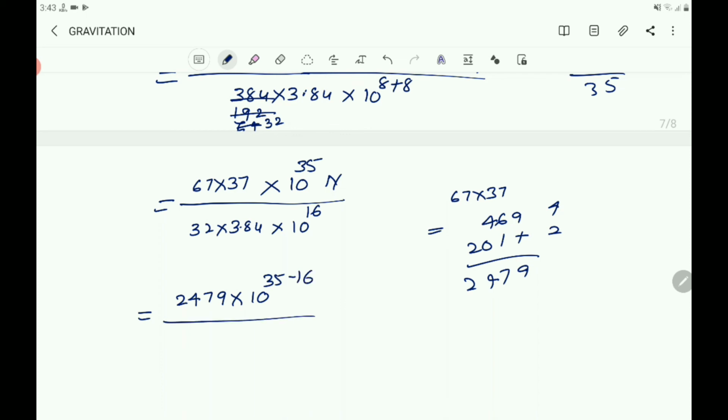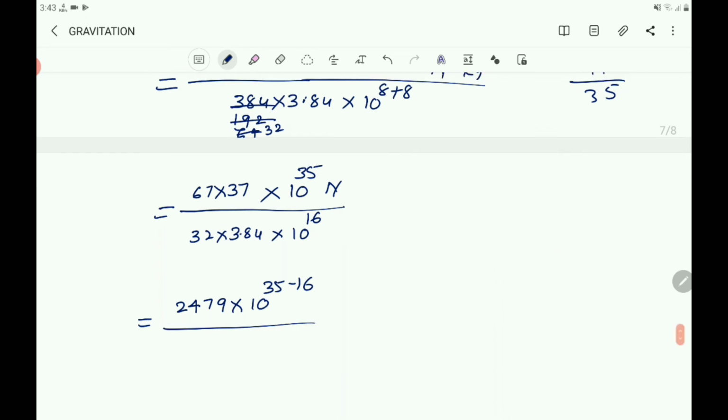That divided by, you multiply 32 into 384. 4 2s are 8, 8 2s are 16, 3 2s are 6 plus 1, 7, plus 8. 4 3s are 12, 8 3s are 24 plus 1, 25, 3 3s are 9 plus 2, 11.